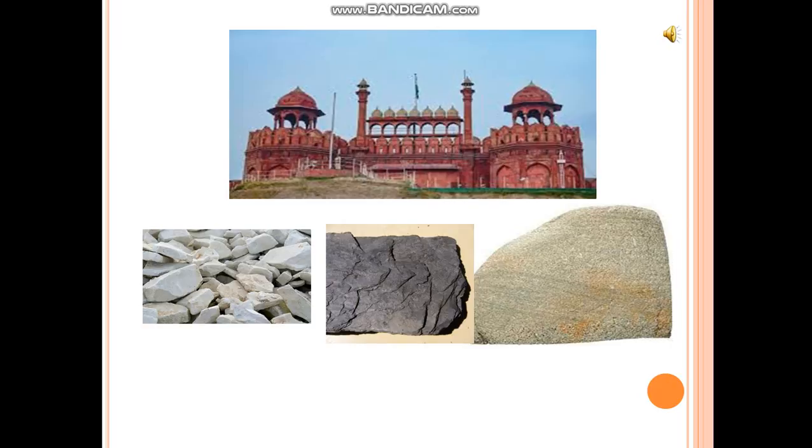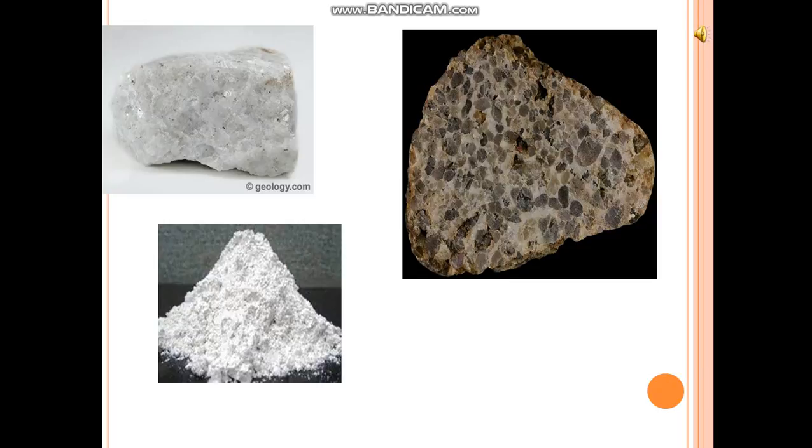Now come to shale. It is formed from clay and mud deposited as silt in riverbeds or at the mouth of the rivers. Silt means when clay or sand is deposited in the riverbeds. Shale is grey in color, and it is made of parallel layers which readily split into flat pieces. It is used to make tiles and bricks. It is also mixed with limestone to make cement.